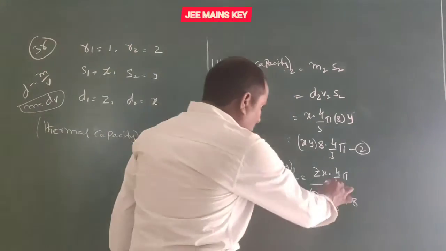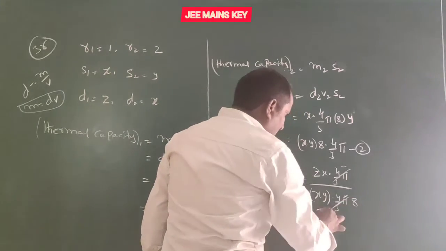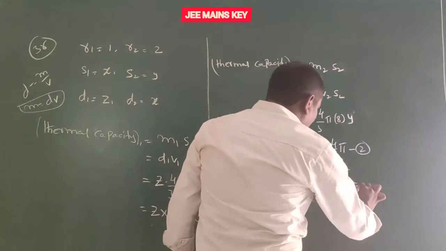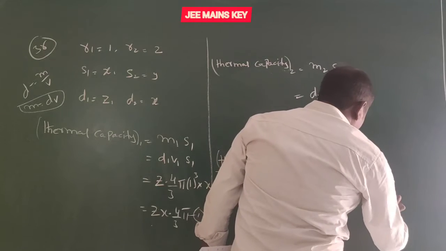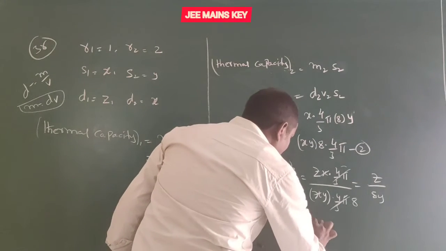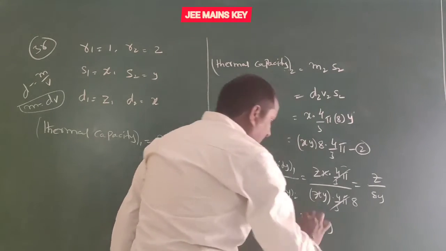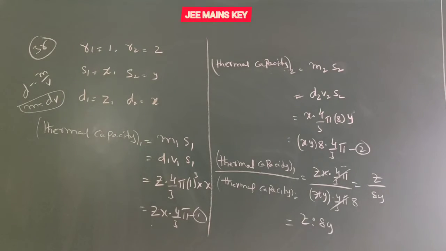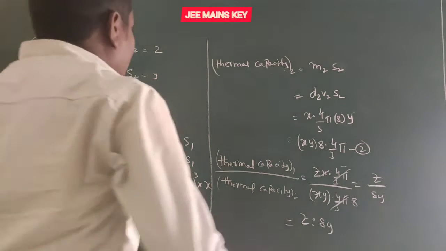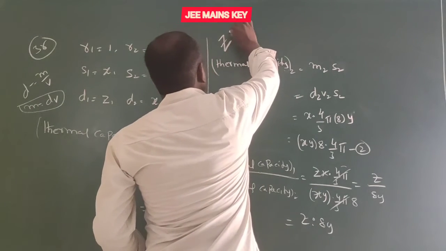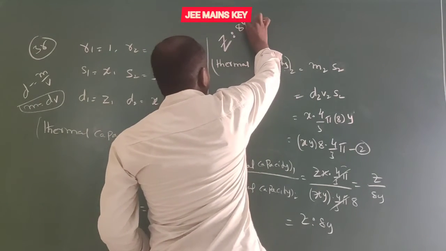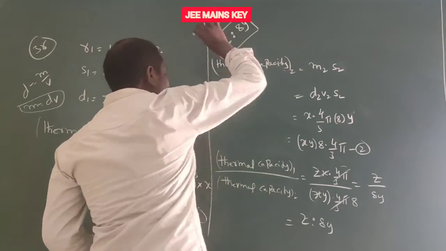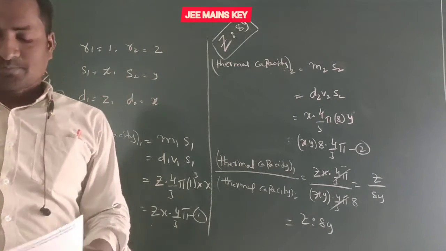Here 4 by 3 cancels, x cancels, and that equals Z by 8y, that is Z is to 8y. So option number 2 is the answer.